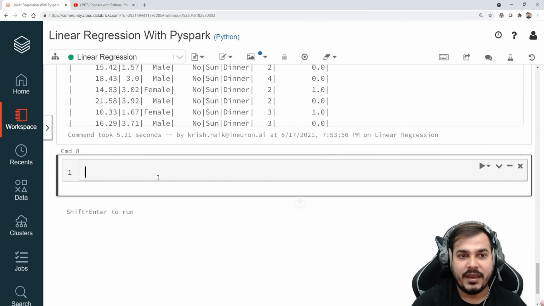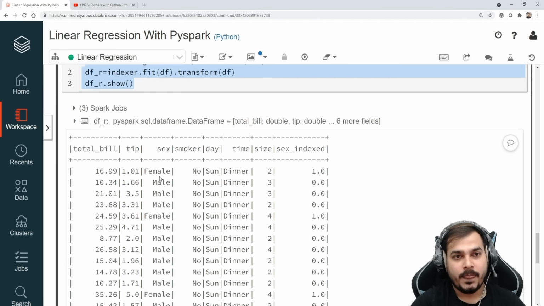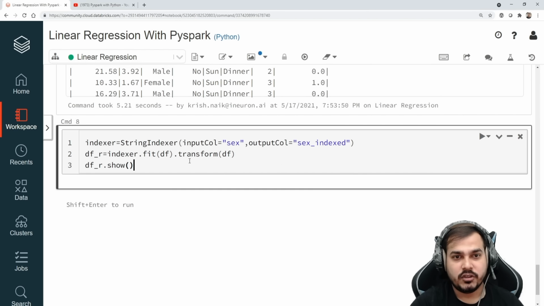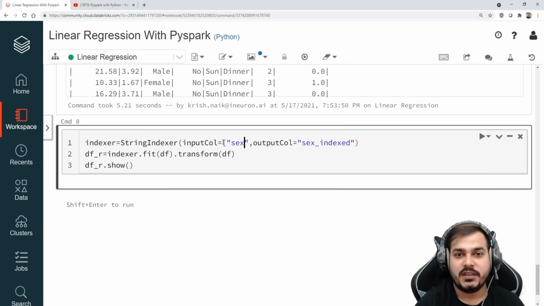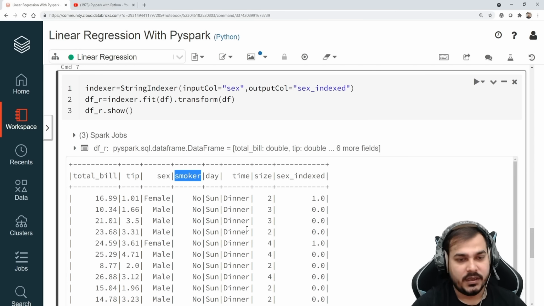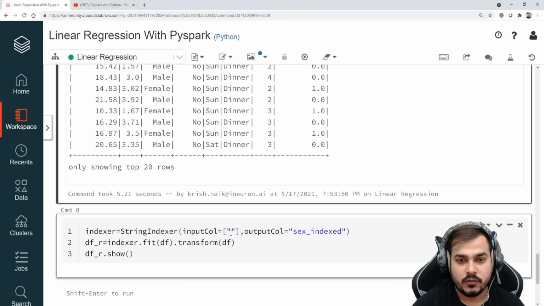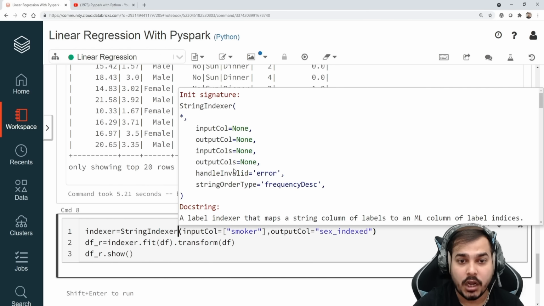Now still we have many features. So what I'm going to do is use this indexer again, and over here I will specify multiple columns. The first column I've already changed, so I'm going to change this into something else. Instead of sex it will become smoker. But I showed you guys, instead of writing input column, now I have to write input columns, right?